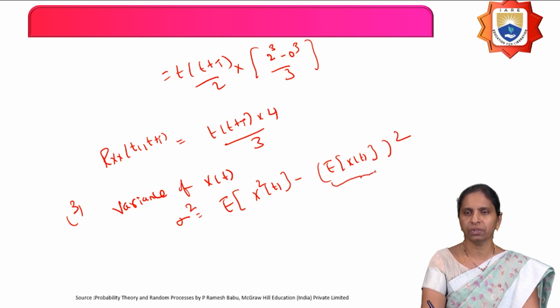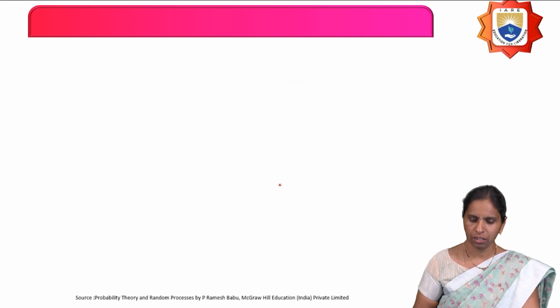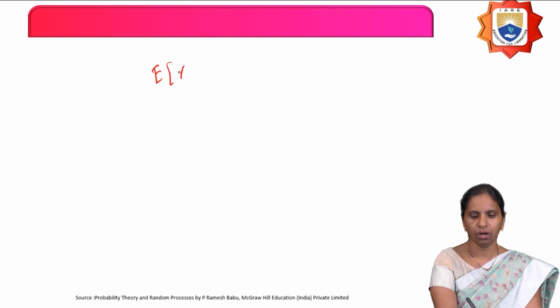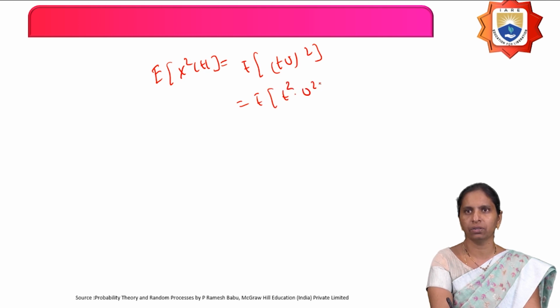This is nothing but the mean of a random process. It's already calculated. Now, if you calculate E of X square of t, then you can calculate the variance of the random process. So, first you will calculate the mean square of the random process. Now, what is E of X square of t? That equals the expectation of X of t, which is t into U, whole square. That equals the expectation of t square into U square. And bring that t square outside because only U is the random variable here.